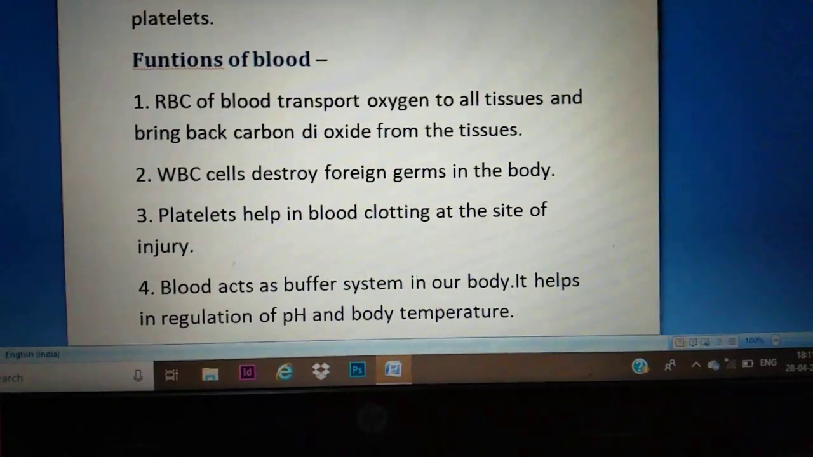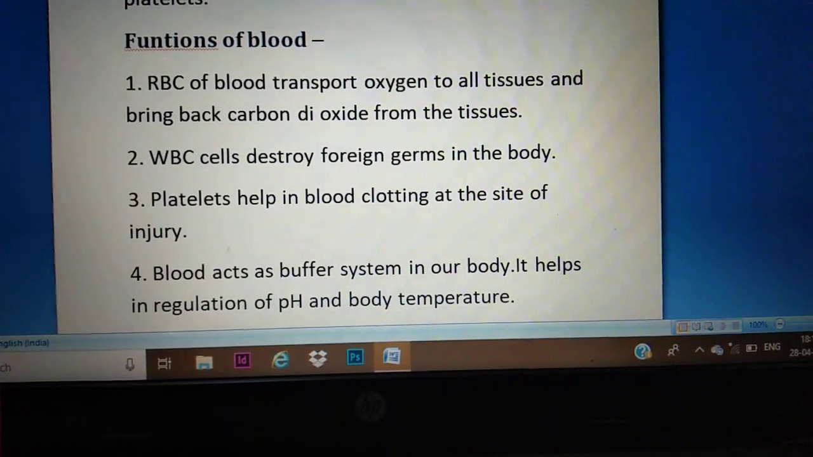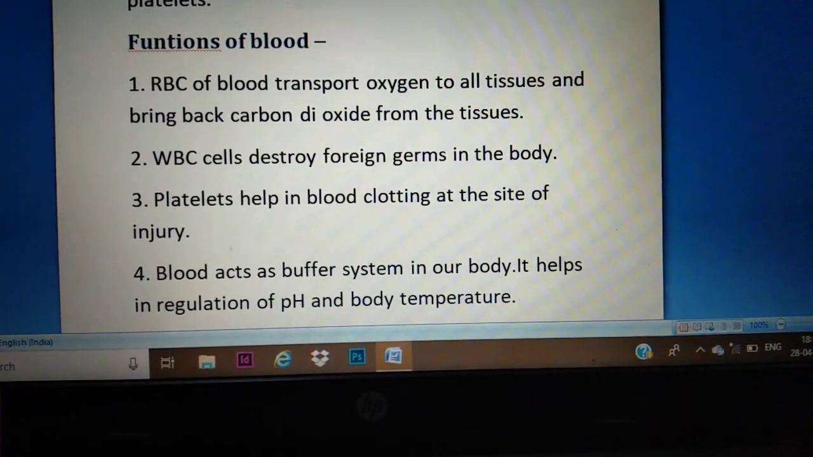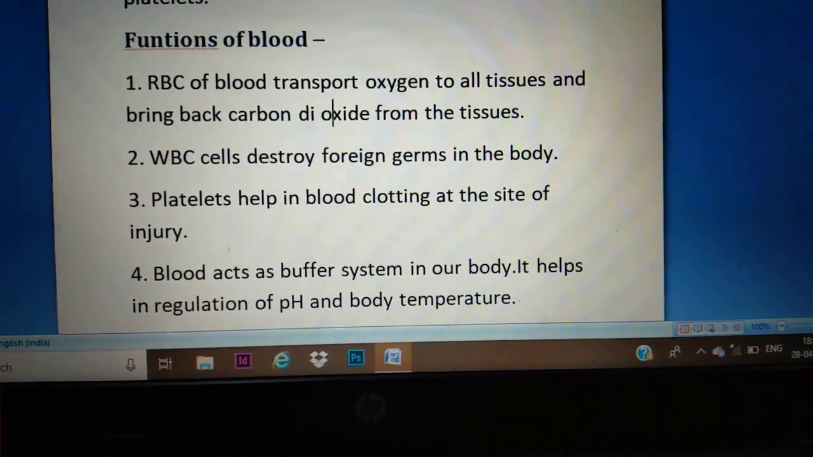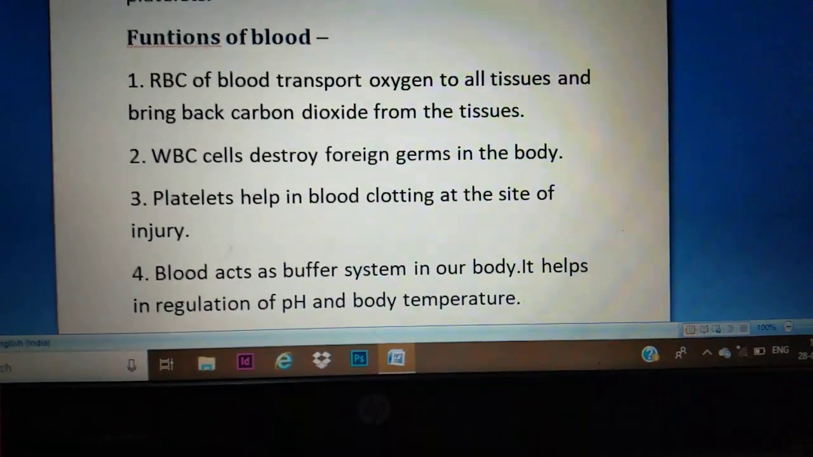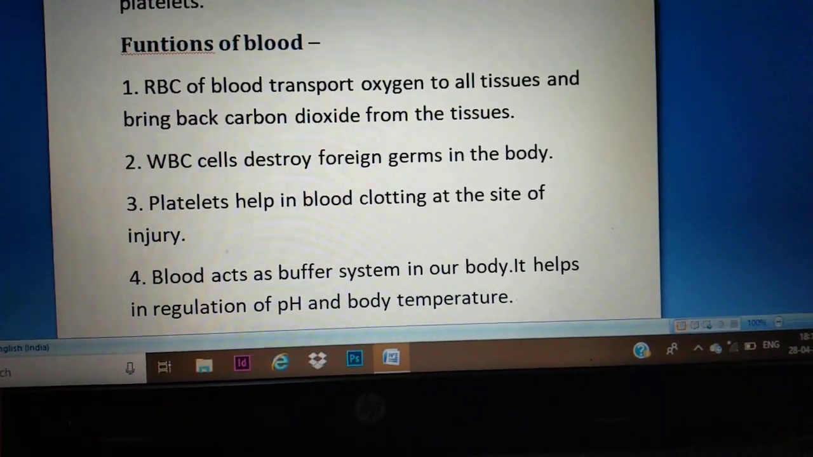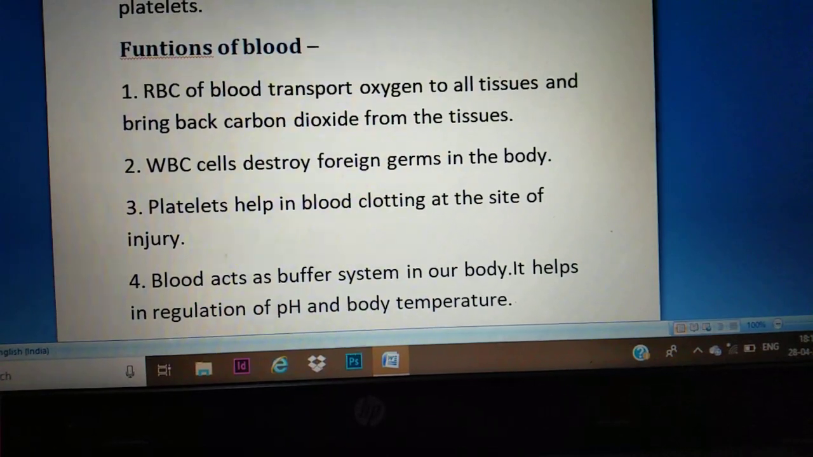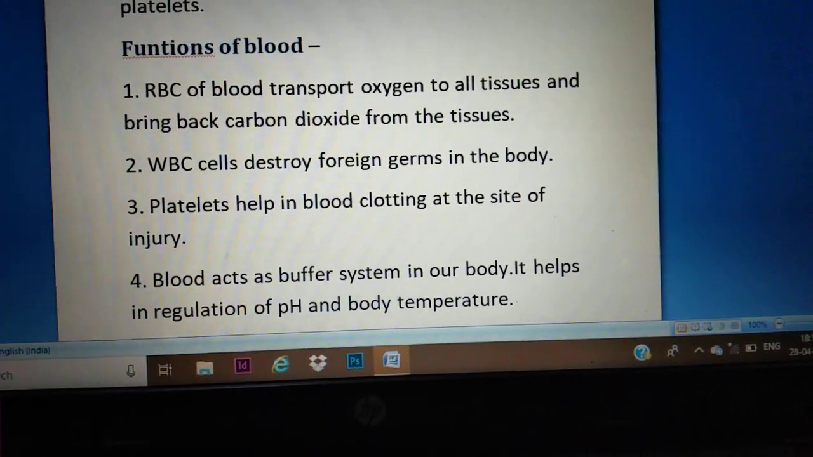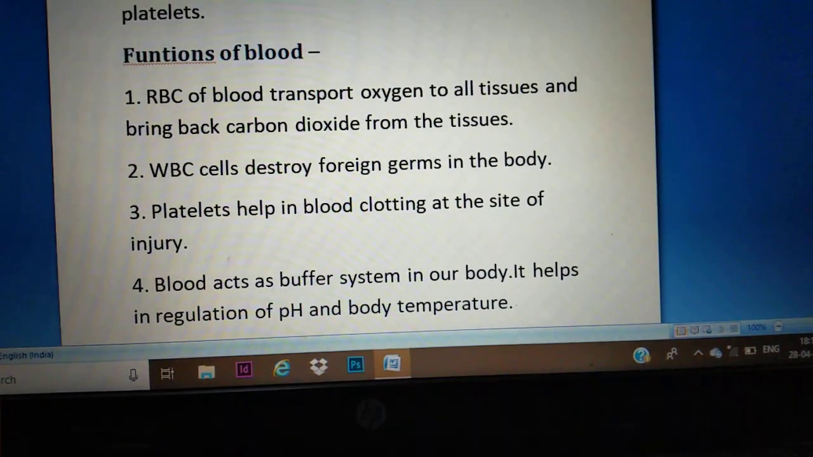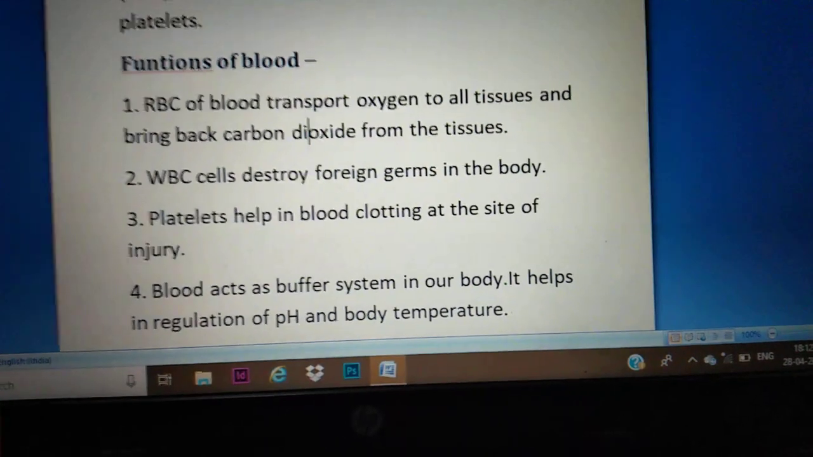Now you see that the function of RBC is that it transports oxygen to all cells of the body. Why? Because hemoglobin is present in the RBC, and RBC is an oxygen carrier. It is a red pigment. Then WBC makes our immune system strong. That means, why? Because it destroys all the foreign germs, either bacteria or virus, inside the body. They are destroyed by the WBC.